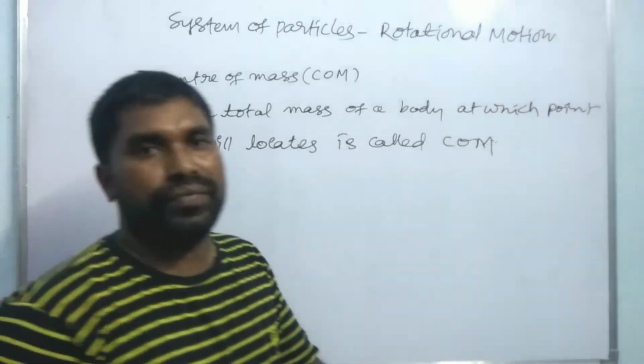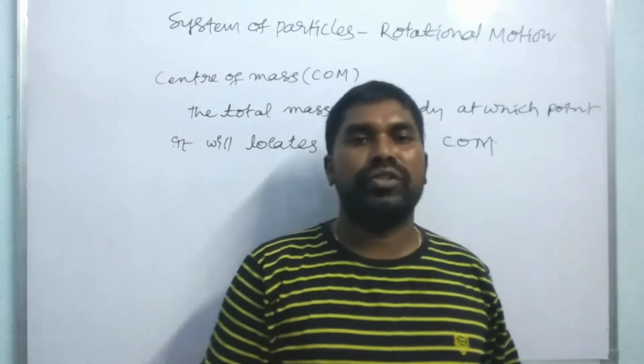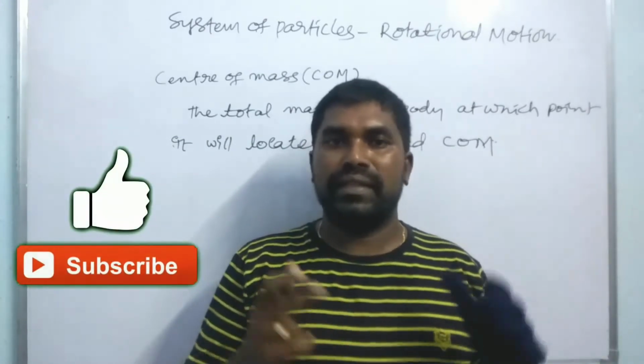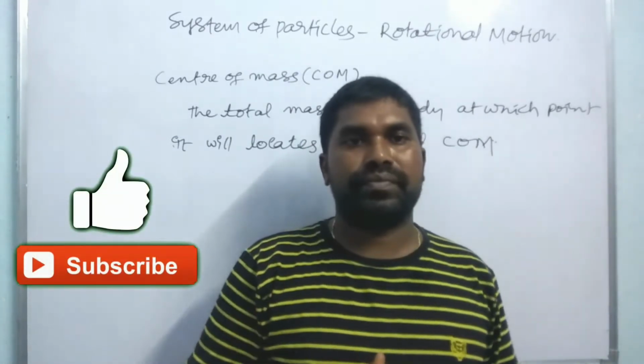At the center of mass of a system, the total mass of the body should be present there, should be concentrated there. That is the center of mass of the system.